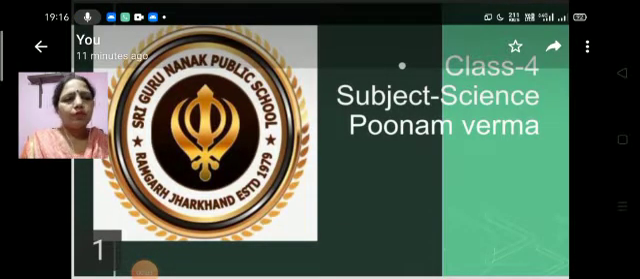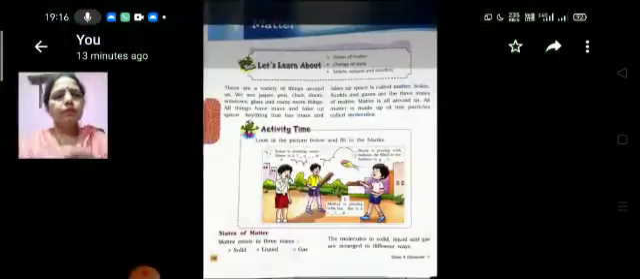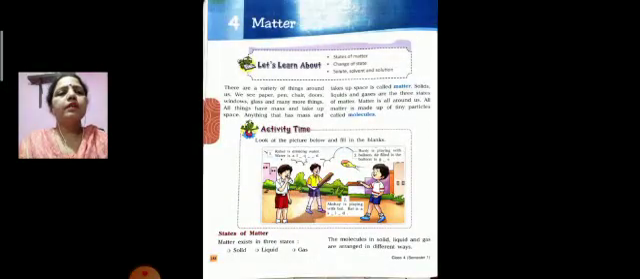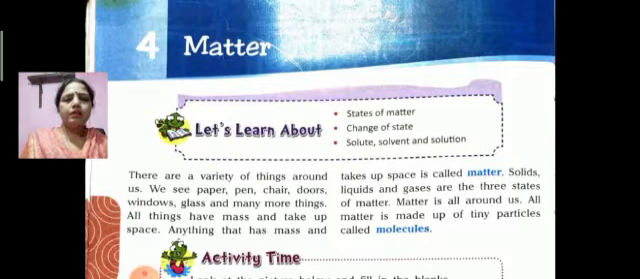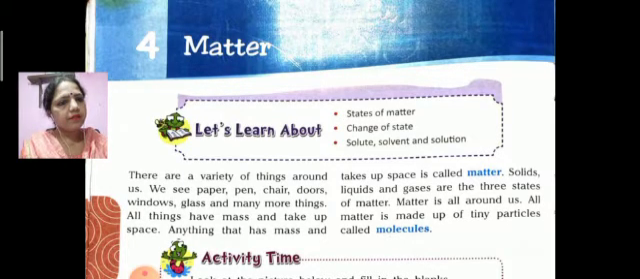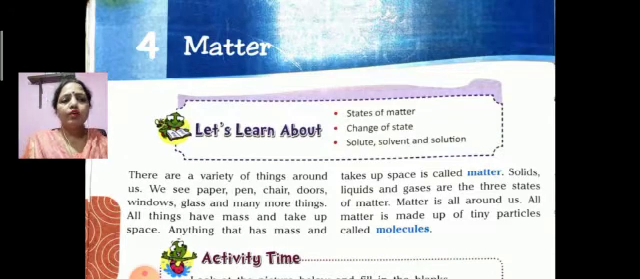So today we are going to learn subject science and chapter number 4, and the chapter name is matter. So open your book, page number is 188. Firstly, we will know about the name of this chapter. The name of this chapter is matter. And in this chapter we will learn about states of matter, change of state, solute, solvent and solution.